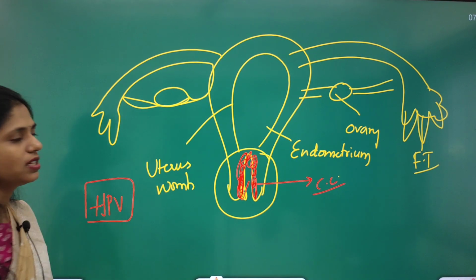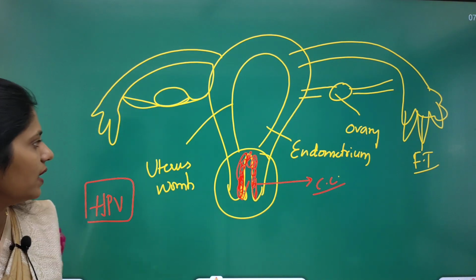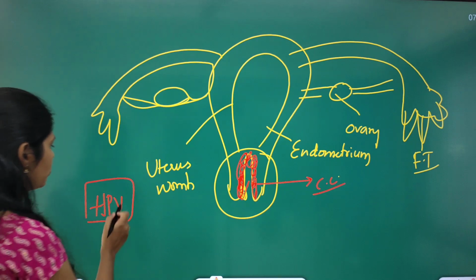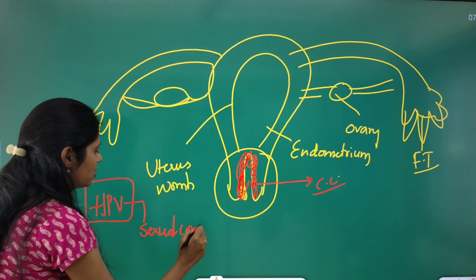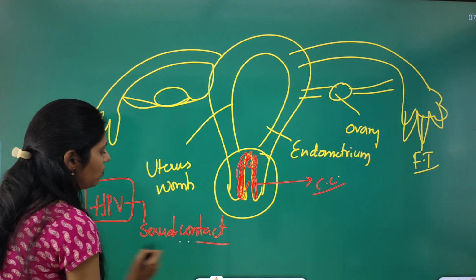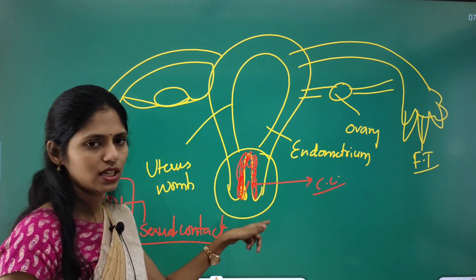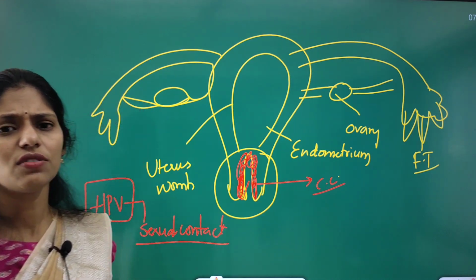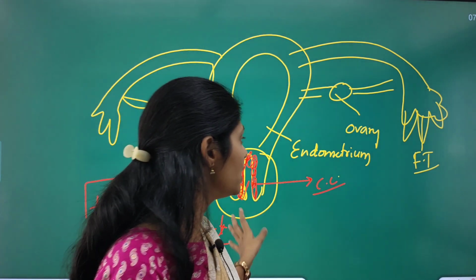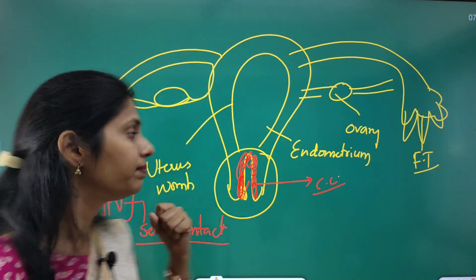So how does HPV enter the cervix? Through sexual contact. This HPV infection happens, and because of this infection uncontrolled growth occurs in the cervix. That is a major reason for this cancer in women, and cervical cancer is one of the most common types of cancer seen in women.